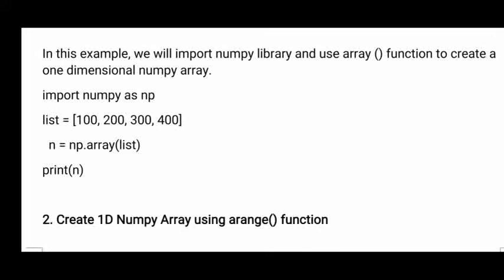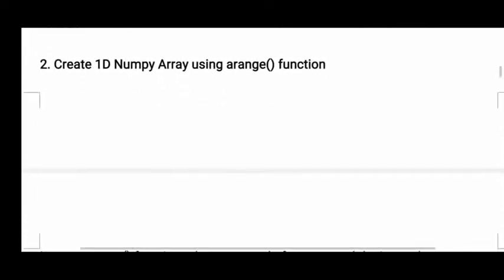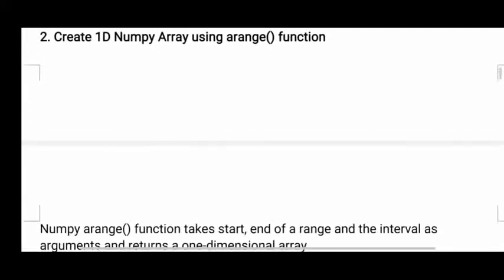So here we used the NumPy package, and we used list. I have created 2 arrays. List is the first array, holding 4 elements, and I am passing those list elements as arguments to the array function. When you pass more than one element as an argument to the array function, the array function will create a new array. So this is one method. Here we created a new array using the array function, which we get from the NumPy package. Now the second method: creating a one dimensional array using a range function.